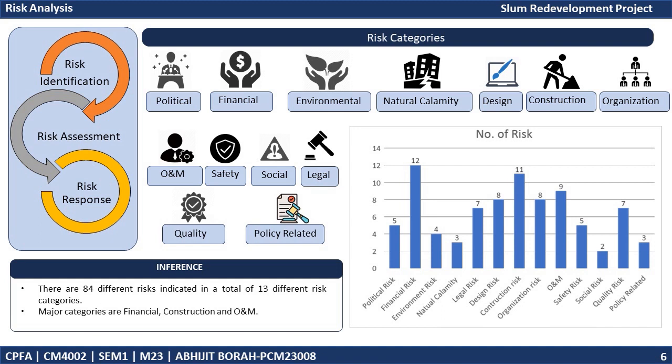Once risk has been assessed in terms of their likelihood and impact, organizations or project teams need to decide how to respond to this risk. The major categories are financial, which includes risks such as error in estimated cost of the project, delay in fund release, and cost overrun. O&M, safety, and design risk are also major categories of risk.